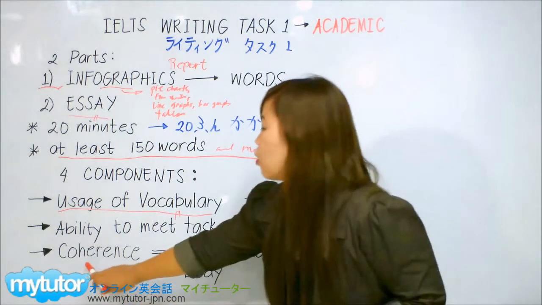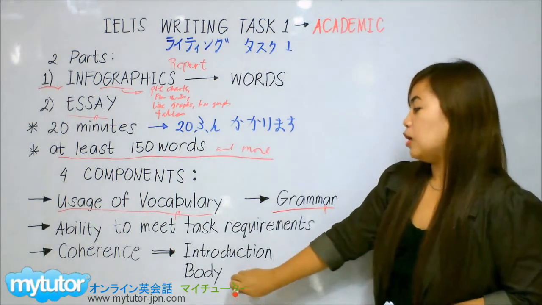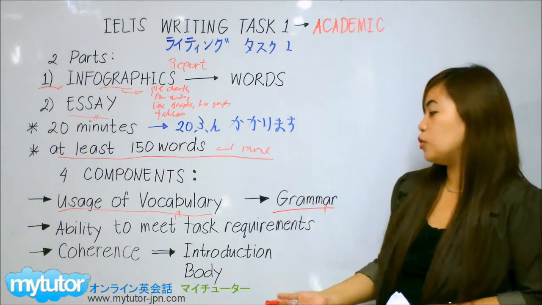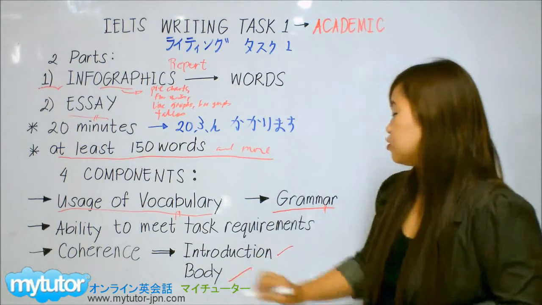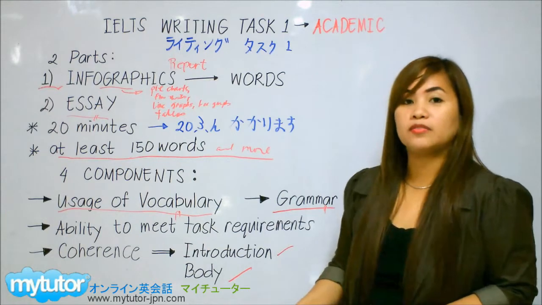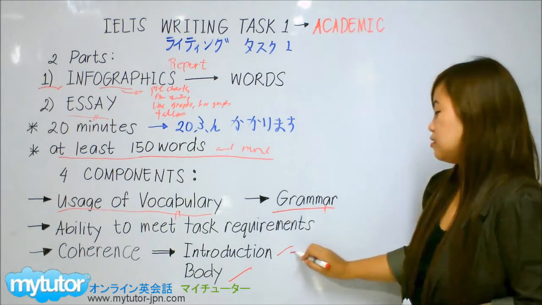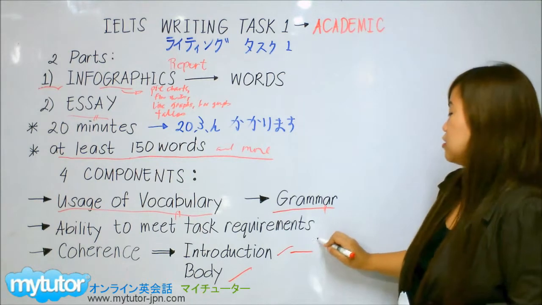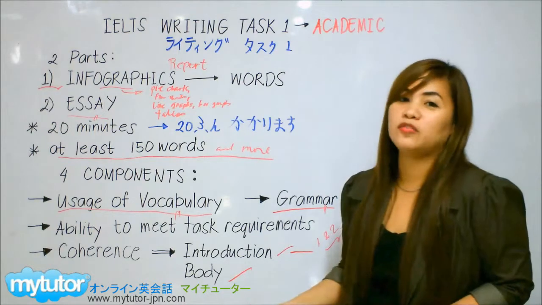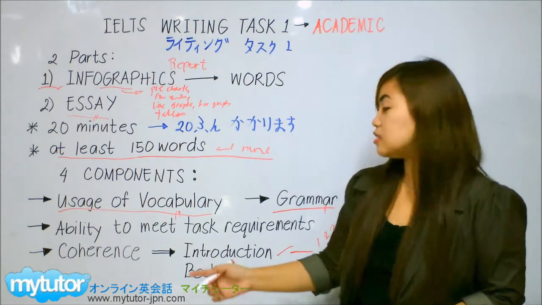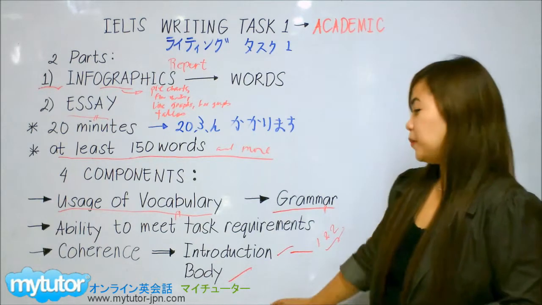And then we have coherence. In the writing part of the IELTS, you're going to write a report. So you should have an introduction and also a body. For your introduction, it's one to two sentences. So keep it simple and straightforward when you make your introduction. And this we're going to discuss as we go on with our talk.